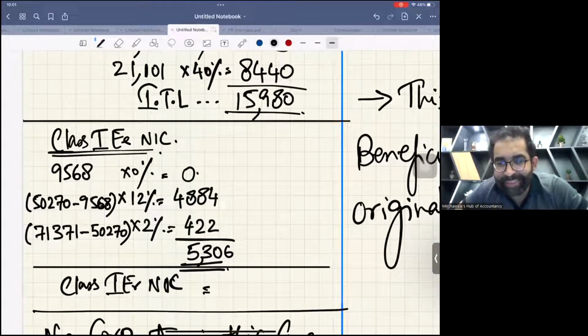I know these are the last days, tension days. But to be very honest, this is basic NIC calculation. This is not even planning. When I was teaching you in normal class, I taught you some additional, extra NICs.